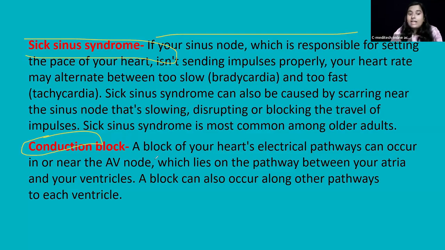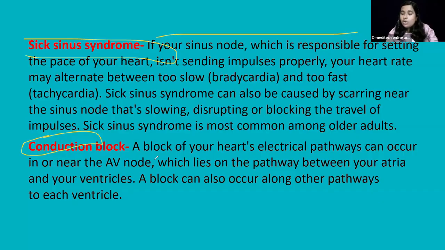Because in the conduction system, the AV node is the gatekeeper. You need to pass on the electrical impulse to the ventricles for their contraction and blood supply. So conduction block means the signal is delayed, or it is completely blocked, completely stopped. This conduction block might occur in the AV node, the AV conduction block. So the atrial impulses cannot get through to the ventricles. They are struggling to go through to the ventricles.